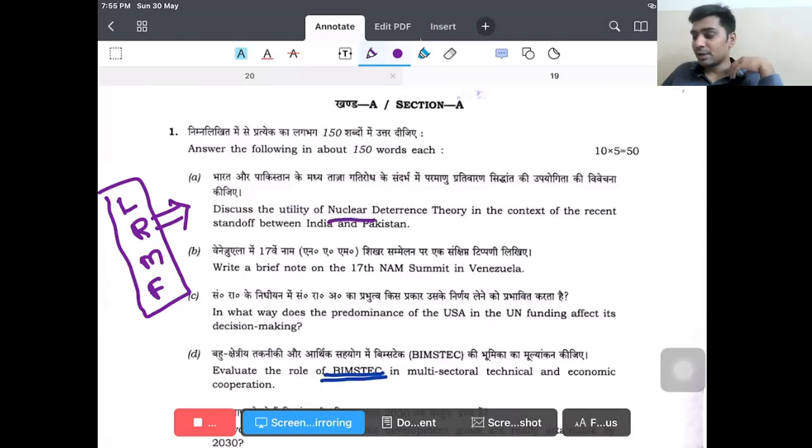Nuclear deterrence theory. How can you analyze nuclear deterrence theory from the realist perspective? They said that balance of power is very important. Go for power maximization. So nuclear power is one way which realists support, especially John Mearsheimer supports it. They said that nuclear power can act as deterrence power to the nation. It can deter the enemy from attacking you.